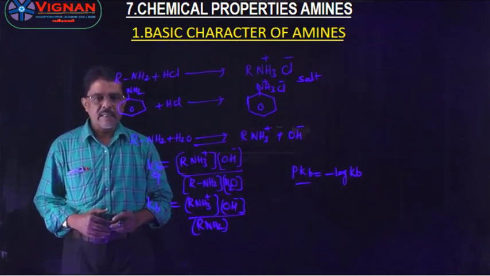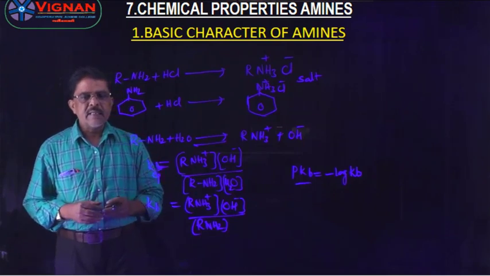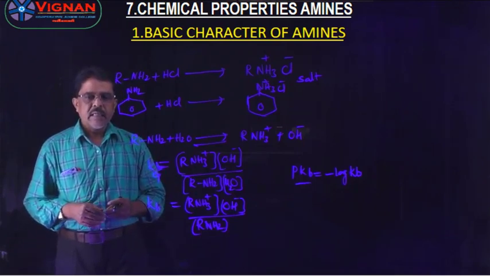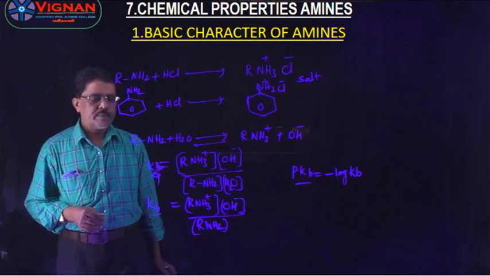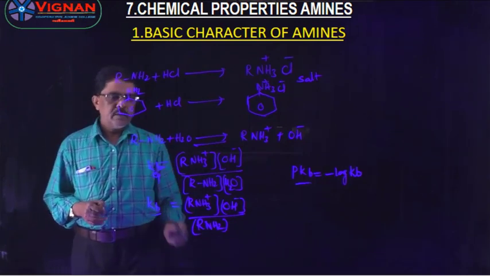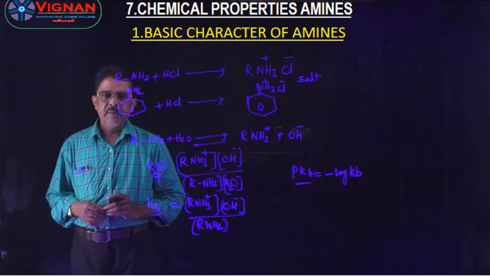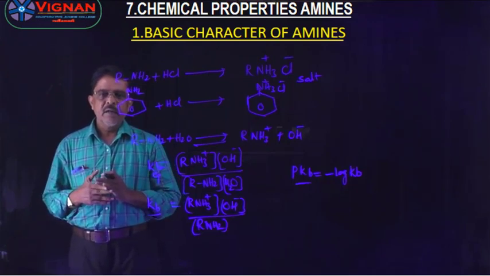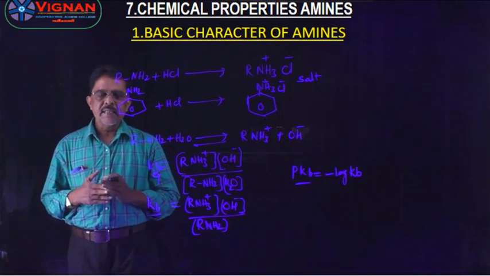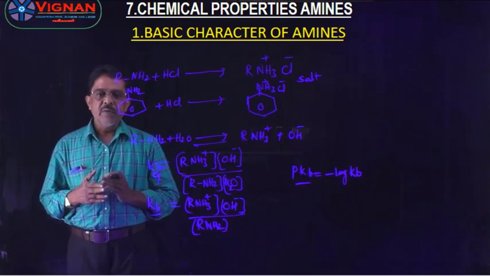Basic nature is explained in terms of the Kb value, the dissociation constant of the base. Aliphatic amines are more basic than ammonia.